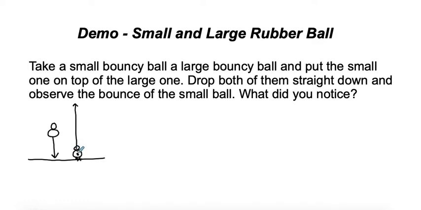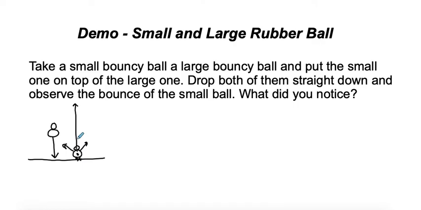So it's actually kind of cool when you get it to work out correctly. Sometimes the little ball bounces off in a different direction, but if you get it right and you drop them both directly up and down, you'll see that little one bounce possibly about twice as high, depending on how big that one is. If it's twice as big, then the little one's going to bounce twice as high because it'll get that energy from it. Okay, so it's kind of cool when you get it to work out.